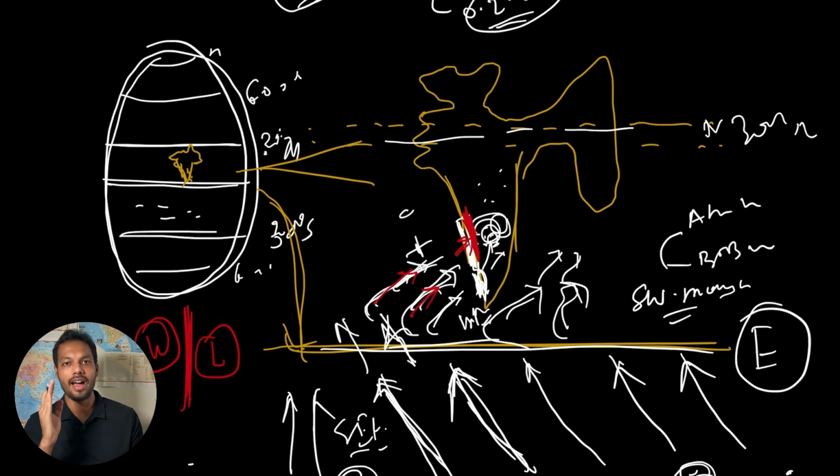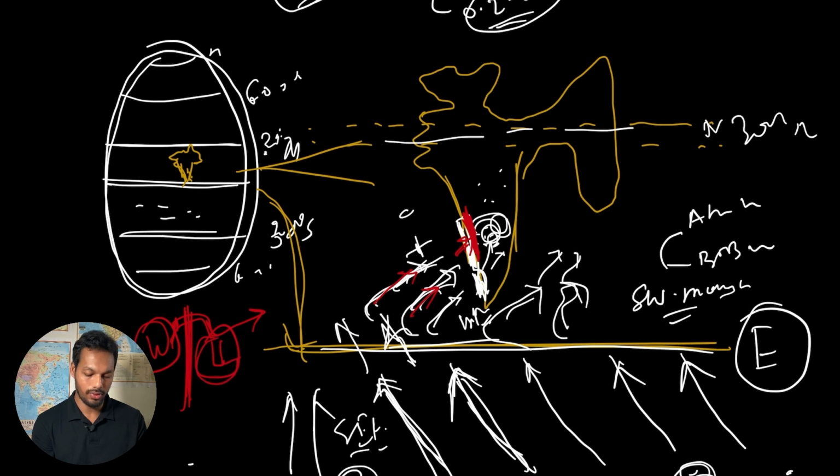So there will always be higher precipitation at the windward side, and after the precipitation happens, this wind will rise above, cross the hill and move again. So there will be low precipitation because already the moisture that is being carried by the wind has precipitated on the windward side. So there is higher precipitation on the windward side and low precipitation on the leeward side, as this is a descending air. So here this is the Western Ghat, so there will be high precipitation towards the west of the Western Ghat, and towards the east you can find low precipitation.